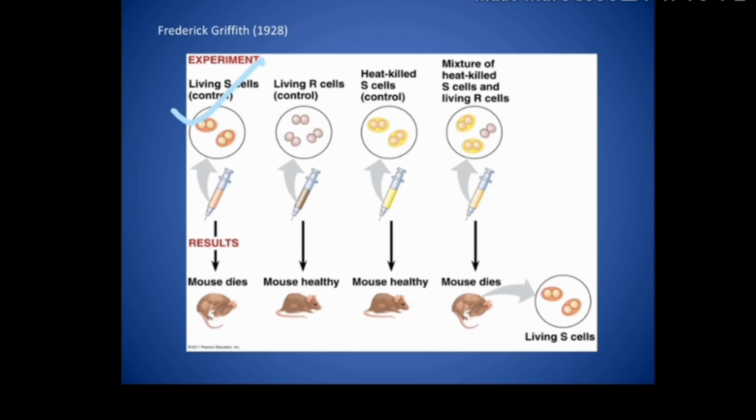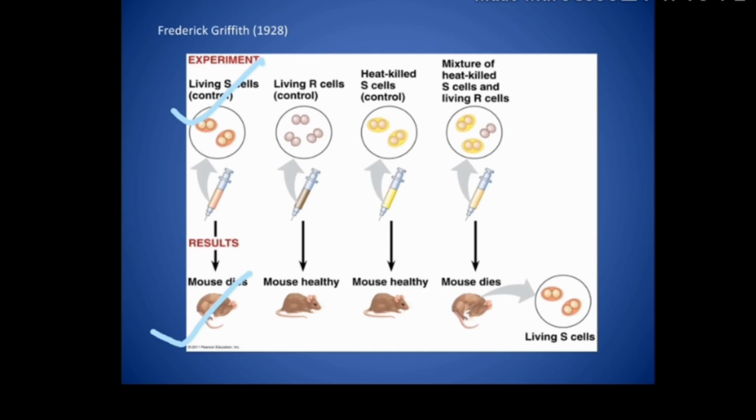He took a mouse, which was living, obviously. Then he injected into the mouse an S strain of Streptococcus pneumoniae bacteria. And what happened? It was seen that the mice died by pneumonia.